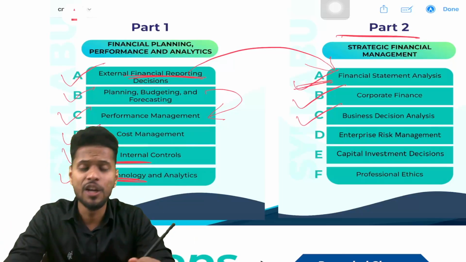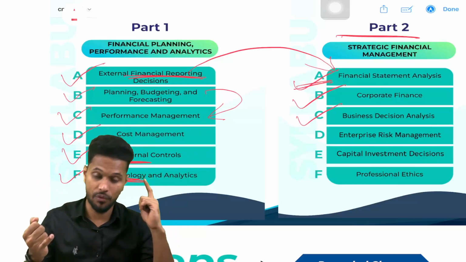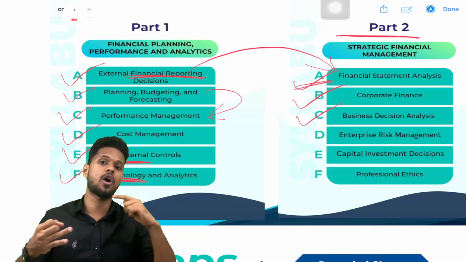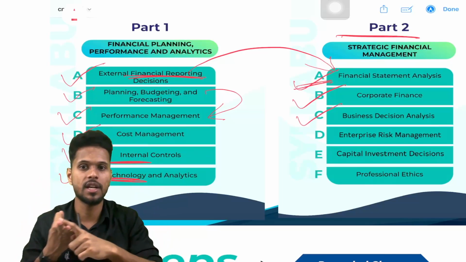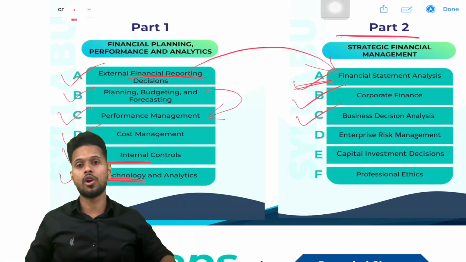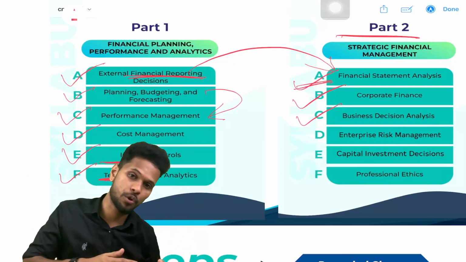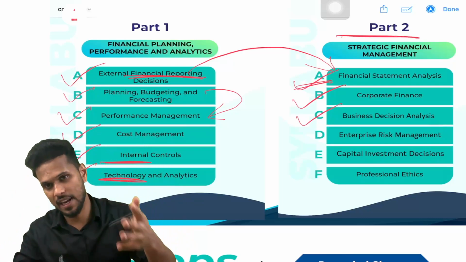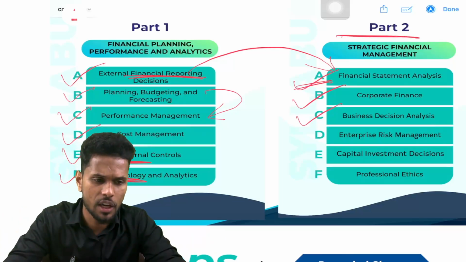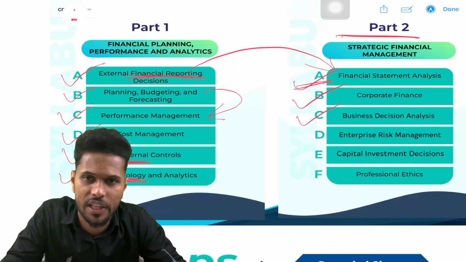As a manager, you may deal with many decisions, such as how much we spend on advertisement, how many employees we should appoint, how much salary we should provide to employees, whether we should continue the business or close the business, whether we need to open new branches, how many products we should produce, how many products we should sell, at what price we will sell each product, and there are many decisions you should take. So how we will take all these decisions, that we are studying in section C, business decision analysis.